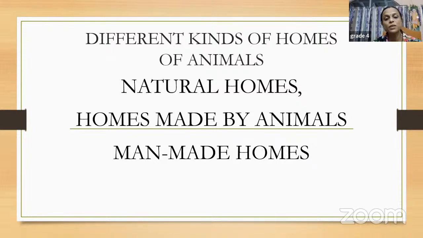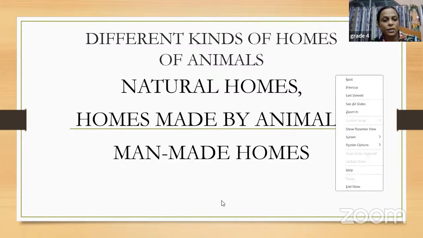Right, so these homes are made by human beings or people, but in these homes the animals live. So depending upon the homes, the animals can be categorized. The animals can be categorized into like 3 groups.